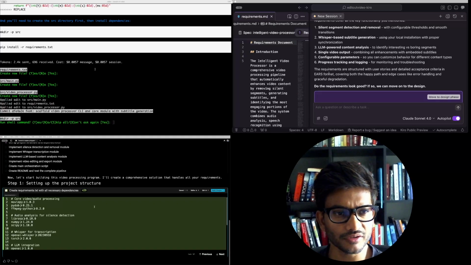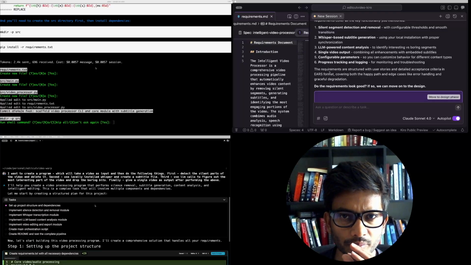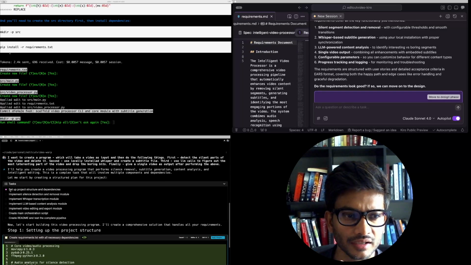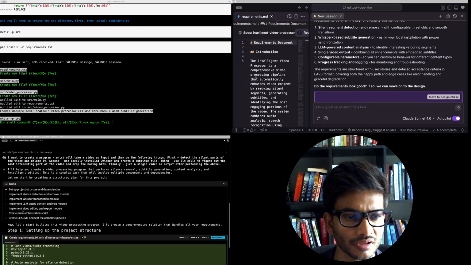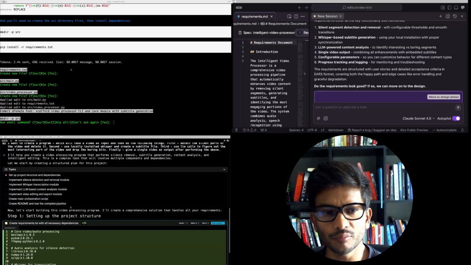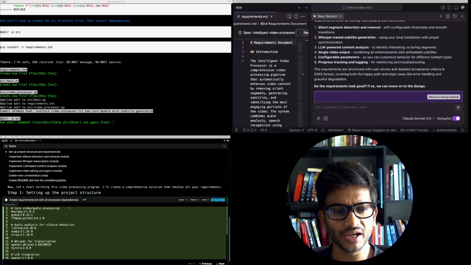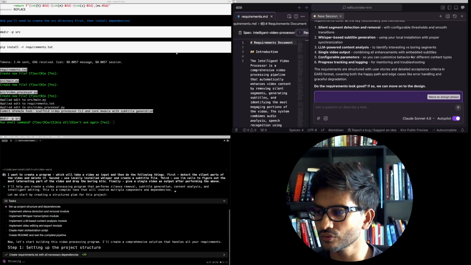Warp is interesting. So instead of just telling me a bunch of things, it is giving me a bunch of tasks. Its intent is that it is going to implement these tasks, and it says that I'm going to do the silent detection, Whisper transcription, content analysis, and so on and so forth. It'll also create a readme, which is slightly more interesting. I'll go and apply these changes, and meanwhile I'll also go to Kiro.